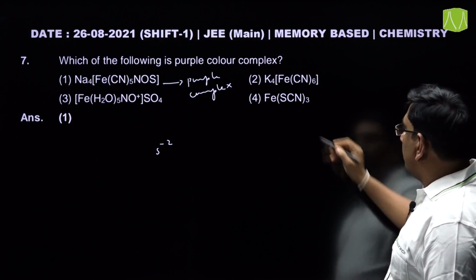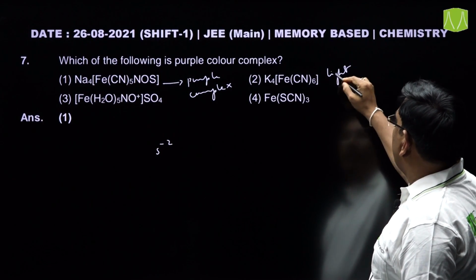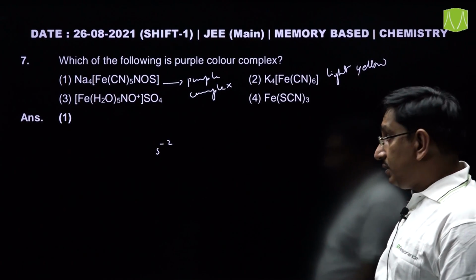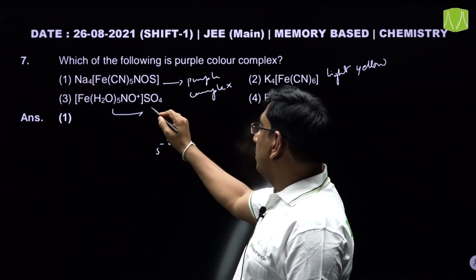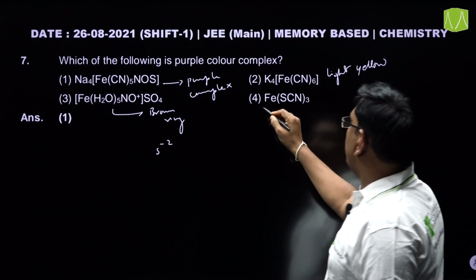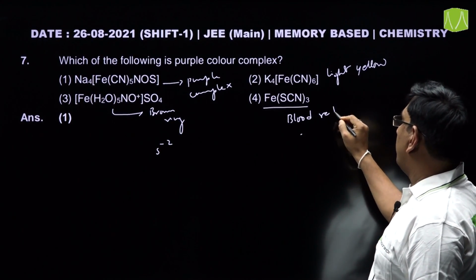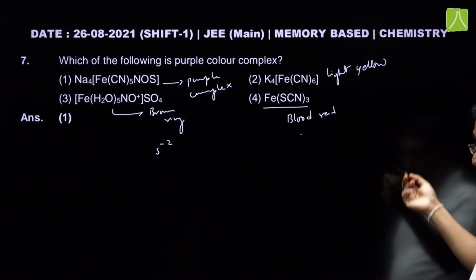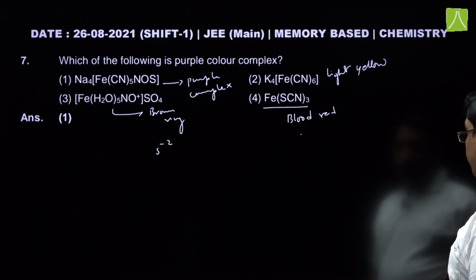Potassium ferrocyanide is a light yellow colored complex. This other formula is for the brown ring, so it is giving a brown ring. And this is blood red coloration: ferric thiocyanate gives blood red color. So, the purple color is for only the first complex.